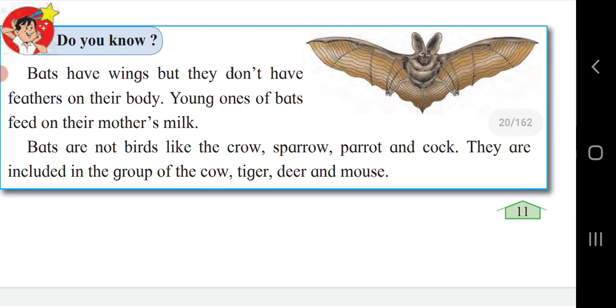Do you know, bats have wings but they don't have feathers on their body. Young ones of bats feed on their mother's milk. Bats are not birds like the crow, sparrow, parrot and cock. They are included in the group of the cow, tiger, deer and mouse. So a bat is not a bird. It has wings but it doesn't have feathers, due to which we don't consider the bat a bird. We include it under the category of cow, tiger, deer and mouse.